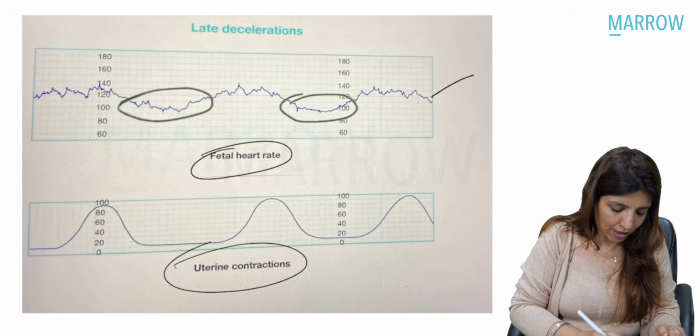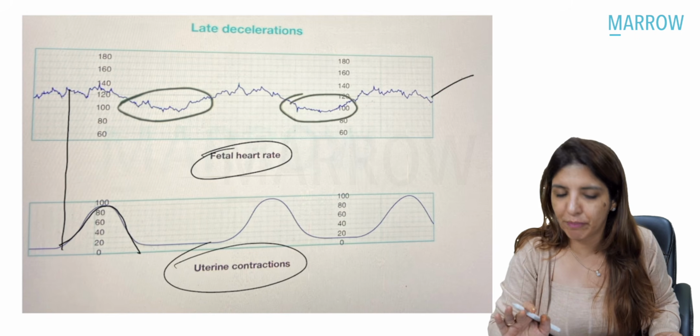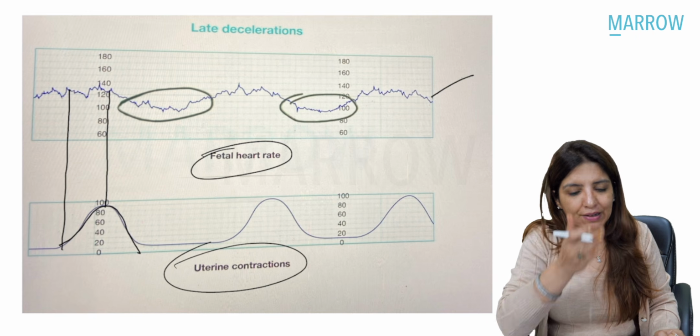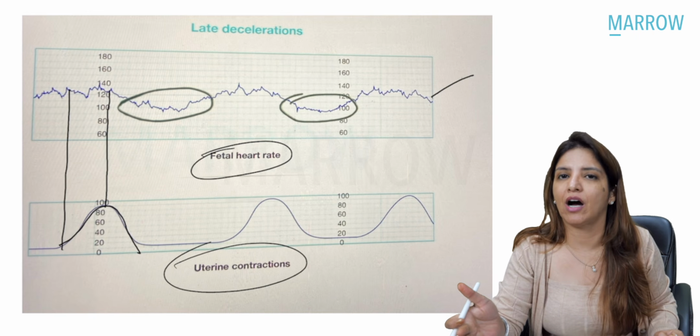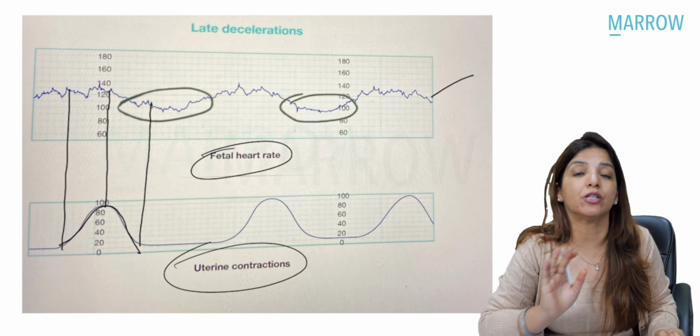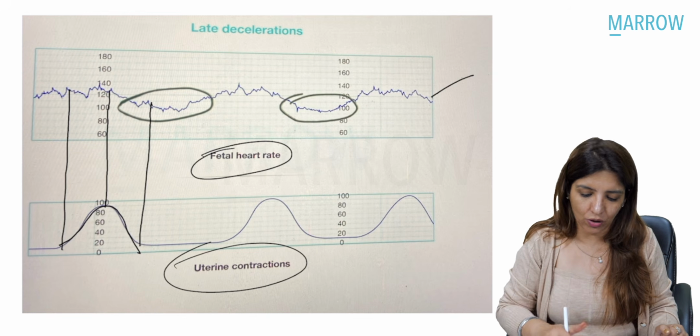In this CTG graph, you can see this is the uterine contraction. When the uterine contraction began, the dip did not begin. When the uterine contraction was at its peak, at that time, the dip in fetal heart rate started. And when the uterine contraction ended, the dip did not end. The dip ended later than the uterine contractions.